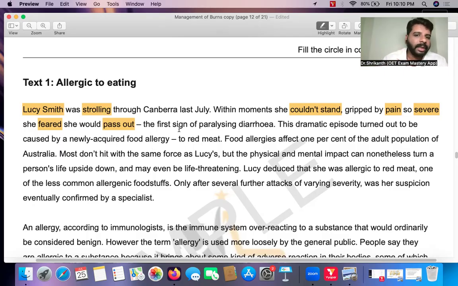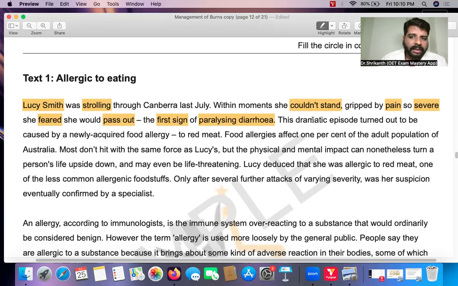And now the writer is saying this is the first sign of paralyzing diarrhea. So what is the problem she's having? What's the diagnosis? Paralyzing diarrhea, and this is the first indication. These symptoms are the first indications of paralyzing diarrhea. This dramatic episode, this dramatic incident, turned out to be caused by a newly acquired food allergy. So this particular paralyzing diarrhea, the underlying reason for that is a newly acquired food allergy to red meat.